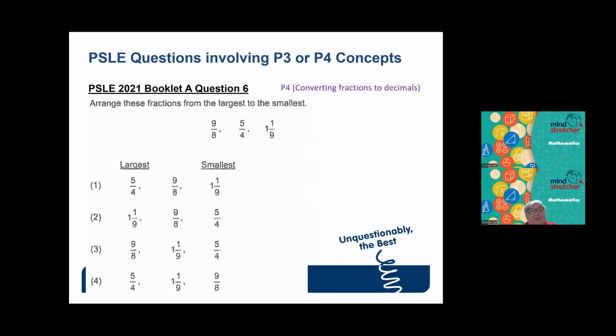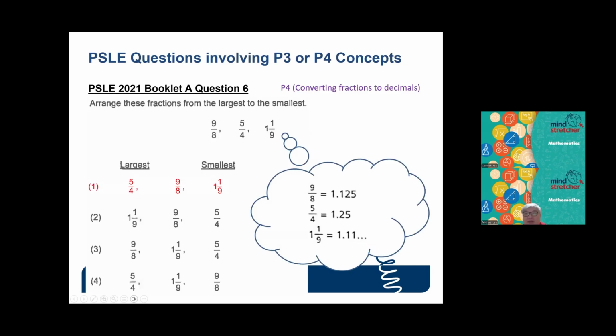Okay, next, for this question here, this is from the year 2021. Arrange the fractions from the largest to the smallest. In order to do these questions, you need to convert the fractions to their decimals first. And converting from fraction to decimals is actually covered in P4, where they learn how to convert a fraction into a decimal.